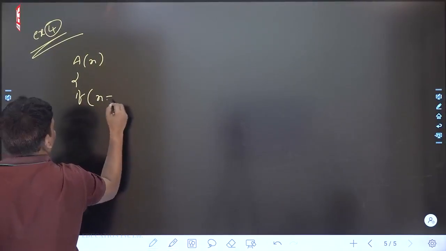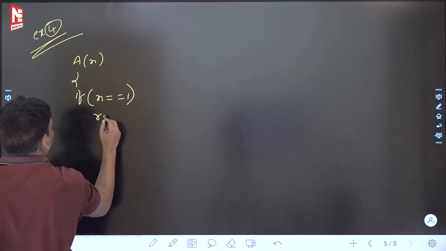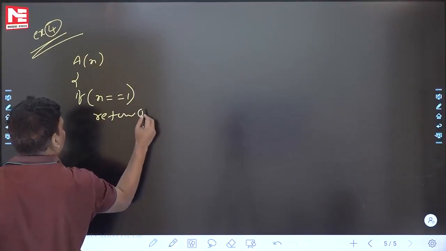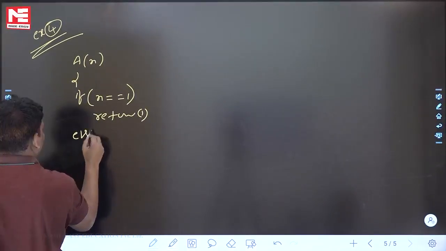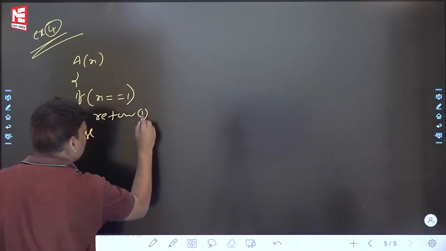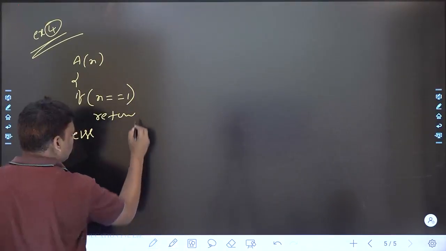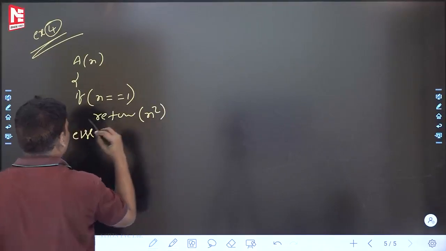A of n, if n is equal to 1, then return 1, else return n square.